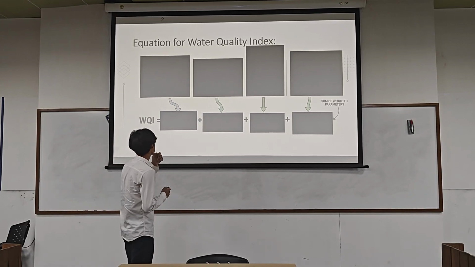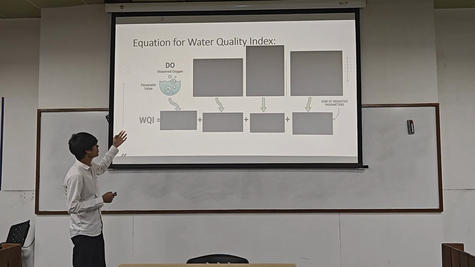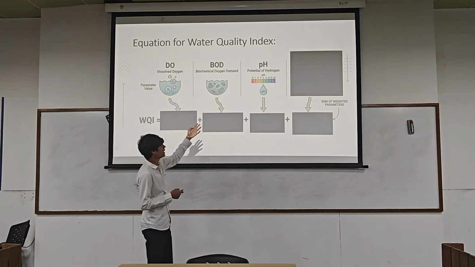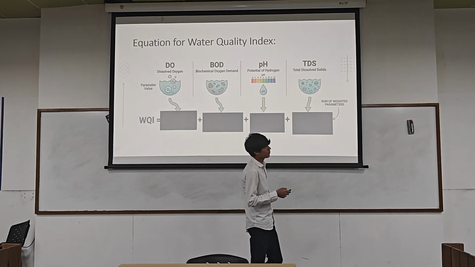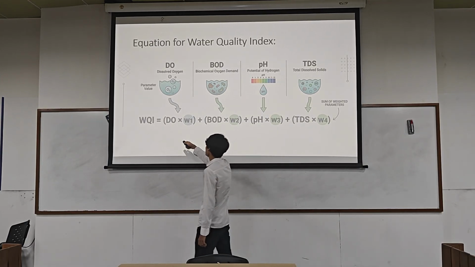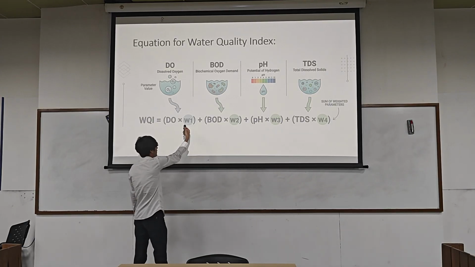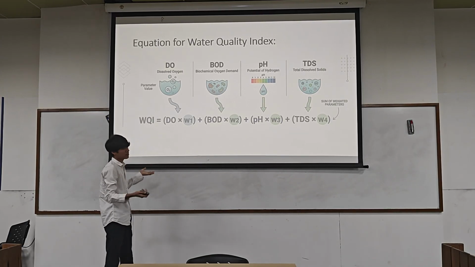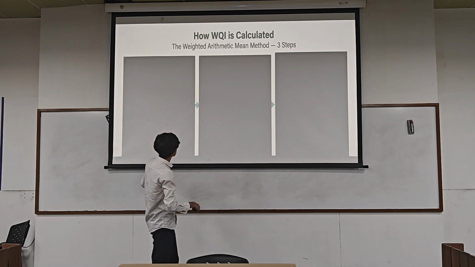In this example, I have selected dissolved oxygen, BOD, pH, and TDS. Next, I will do the quality rating, then assign weights to them, and simply sum them for water quality.